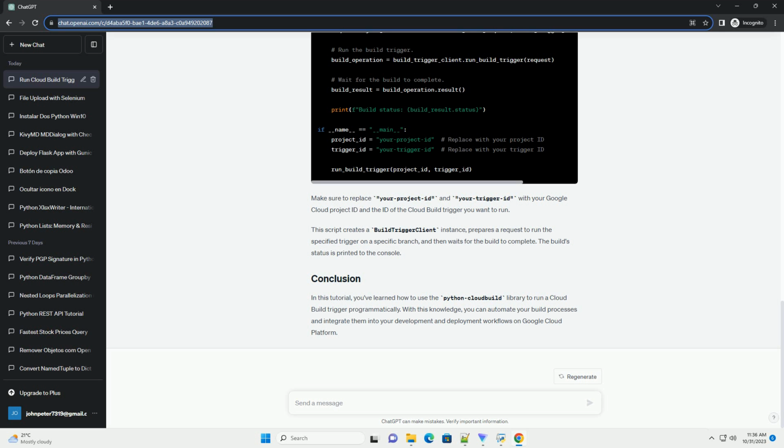In this tutorial, you've learned how to use the Python Cloud Build library to run a Cloud Build trigger programmatically. With this knowledge, you can automate your build processes and integrate them into your development and deployment workflows on Google Cloud Platform.